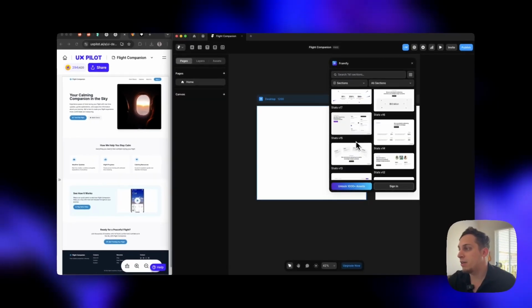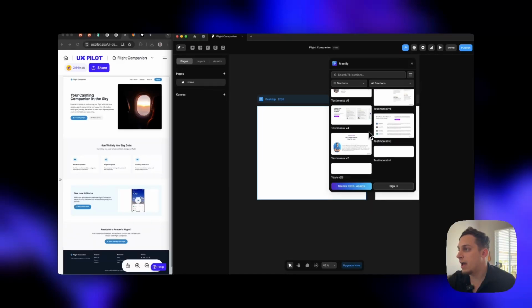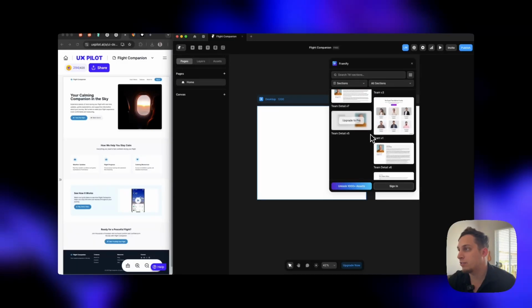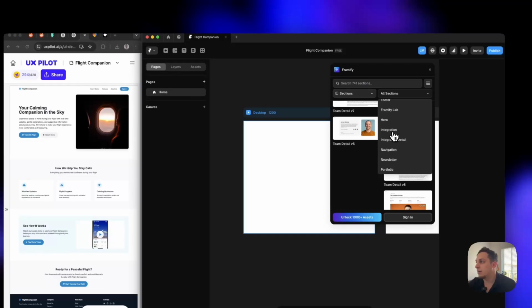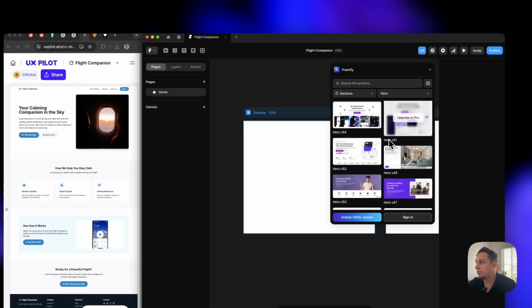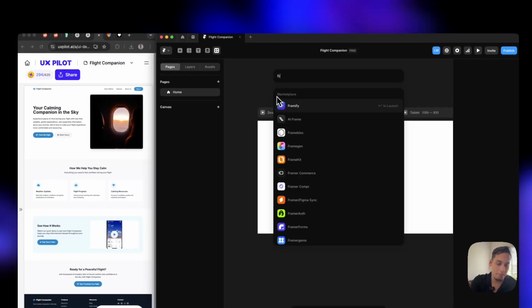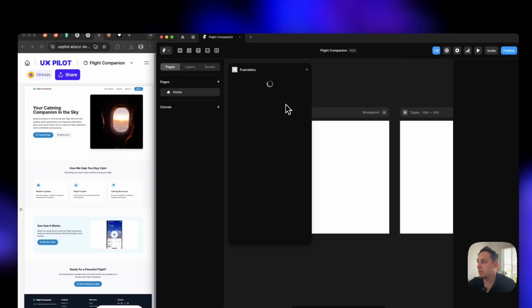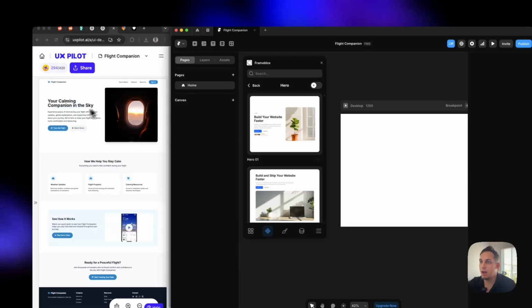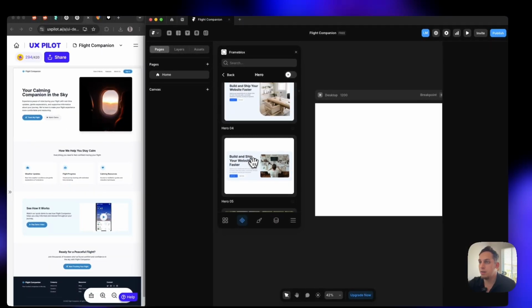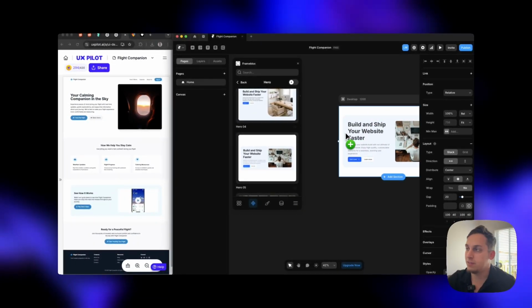Basically, with Frameify, you have a bunch of different sections here that you can add. So you can choose a section. Let's just say, for example, a hero section, right? Look at all of the different hero sections, right? So that's Frameify. Another one that you can use is one called Frame Blocks, which I also talk a lot about in most of my videos, where you can also choose different sections. So for example, hero, we can find something like this. It would probably be something like this, right? You can just drag and drop and boom, it's there, responsive for all the different sizes, right?